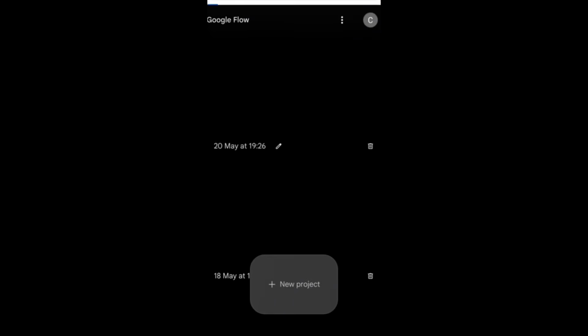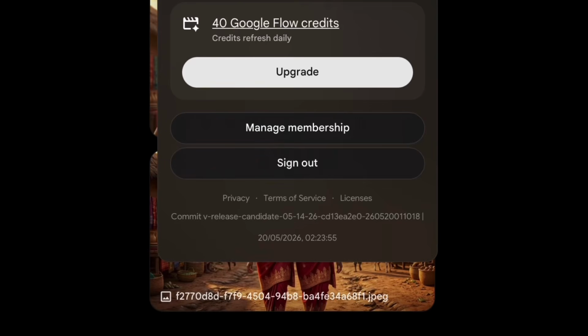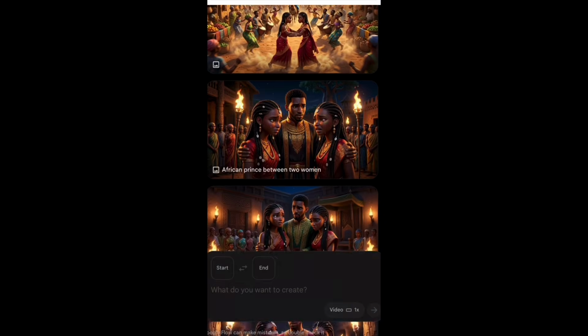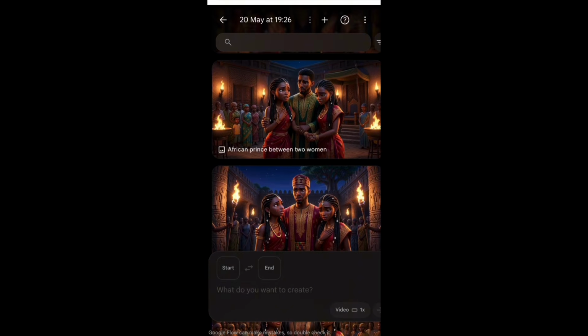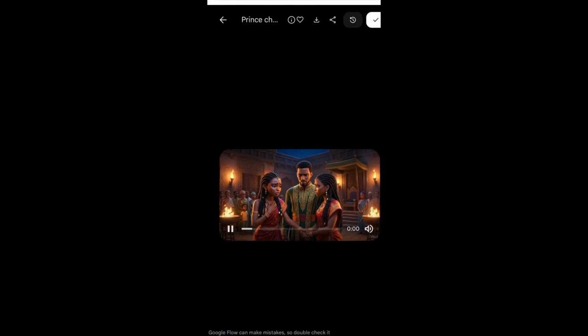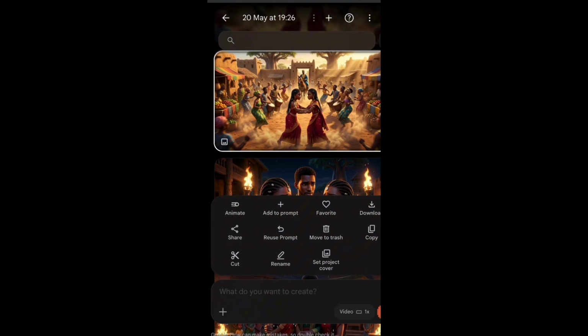So we'll head back to Google Flow. Now remember, Google Flow is not free, but if you're a first-time user, you get 150 free credits and then you get 50 free credits that renew daily. So to use Google Flow, in case you missed it the first time, you simply head over to your Chrome browser and search for Google Flow. Sign up with your Gmail. You just gain access to the platform and you start creating. In case you run out of credits, you can switch email to create more videos using Google Flow.